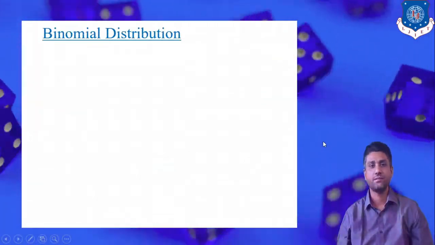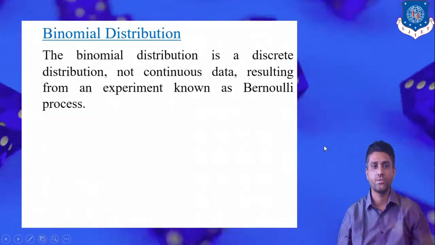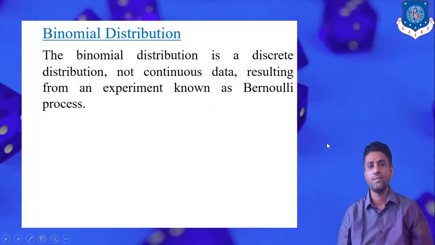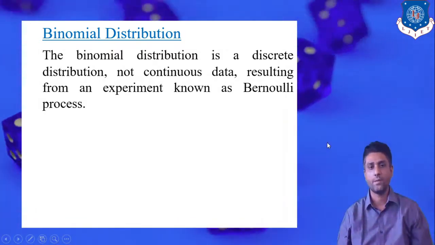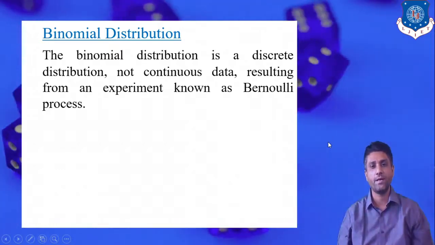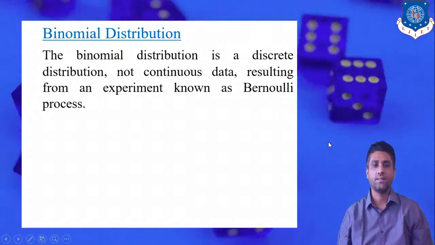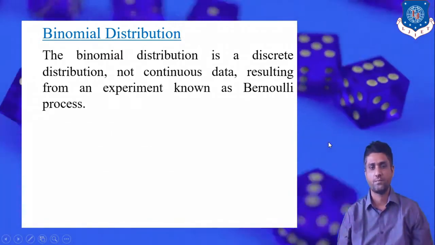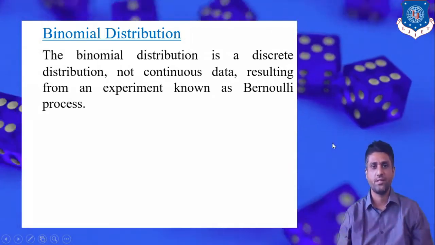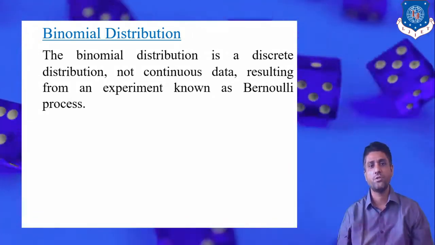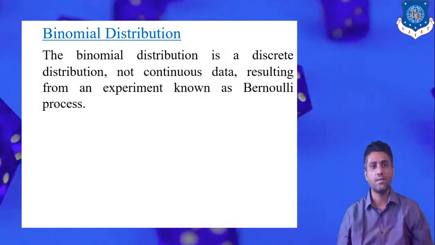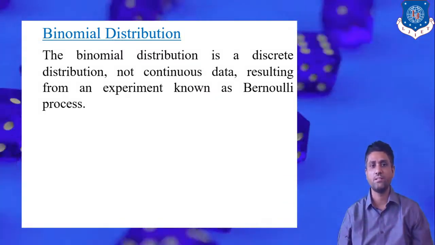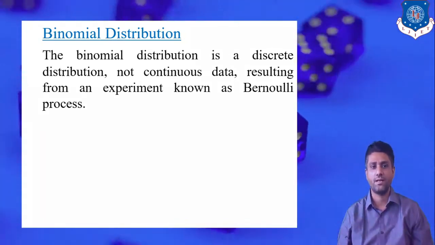So let's start to learn about the binomial distribution. Basically we know that there are two types of random variable available. The first one is the discrete random variable and the second is the continuous random variable. The binomial distribution corresponds to the discrete random variable. That's why it is known as a discrete distribution. It is not for continuous data.